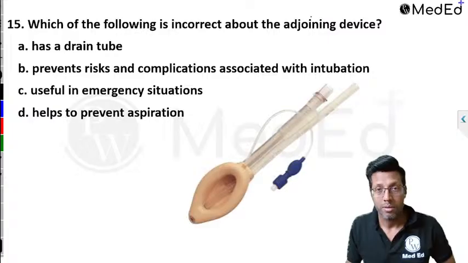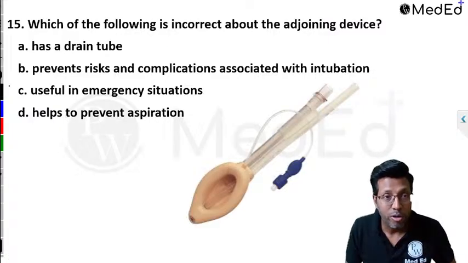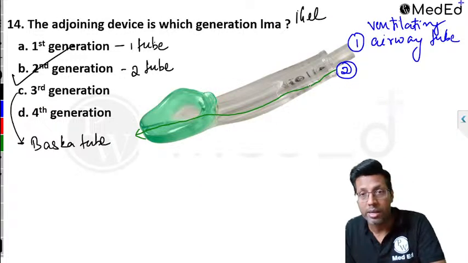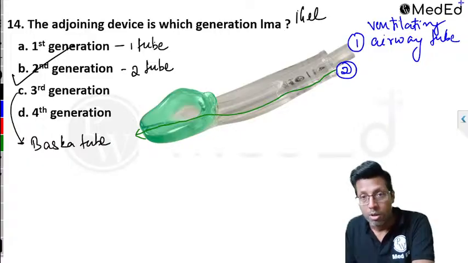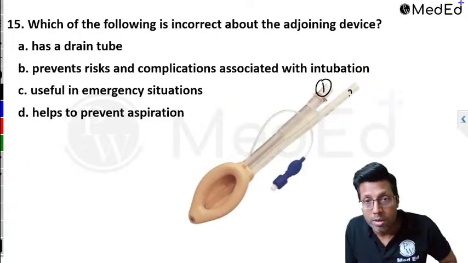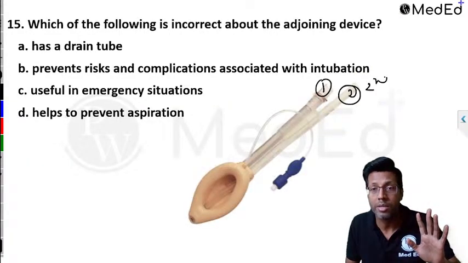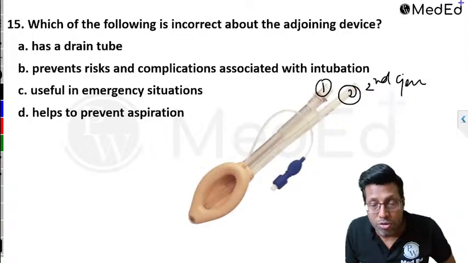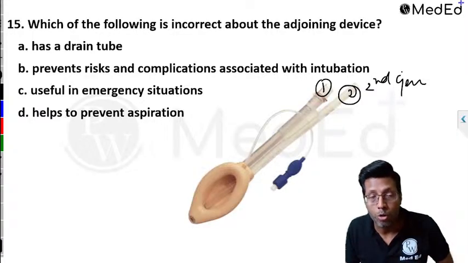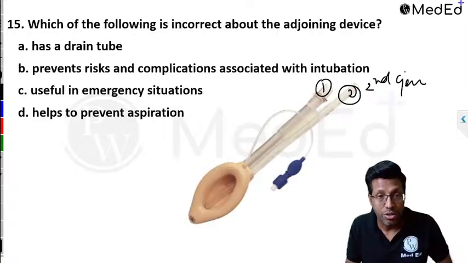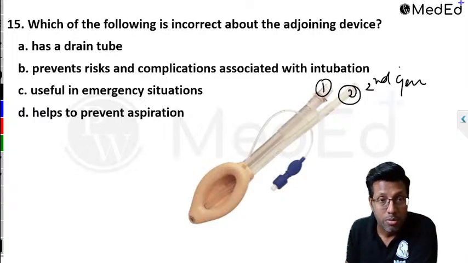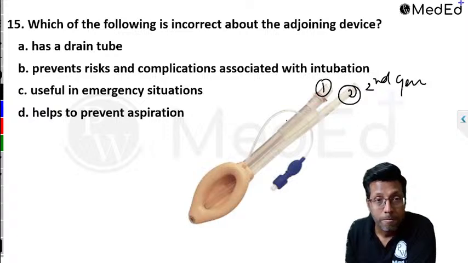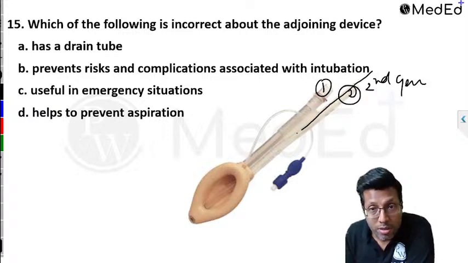What is the device? The device that you see in front of you. Right now I told you first and second generation. ठीक है, 1 tube and 2 tubes. So here you can see 1 tube, you can see 2 tubes. Remember? So now this becomes a second generation device. Second generation device जो होता है, second generation is 2 tubes. The whole advantage is that you can put a rise tube from here.